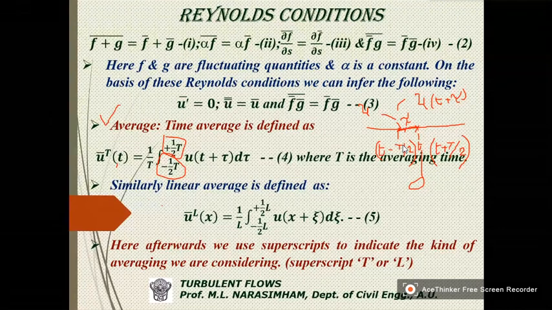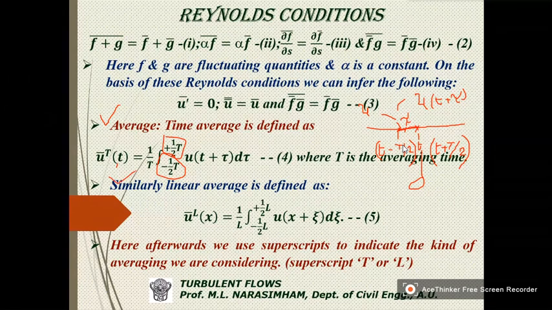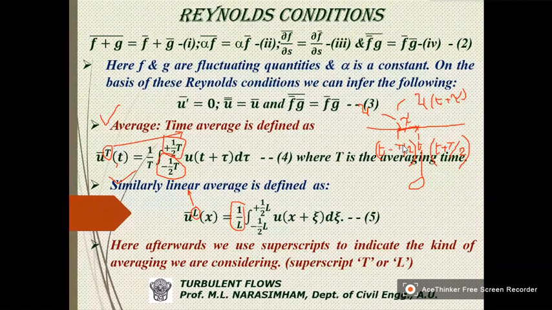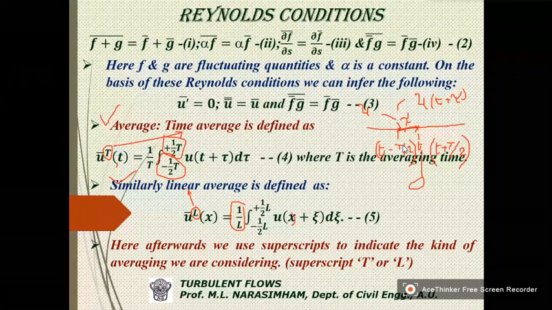Now we can also average with respect to distance, linear. So that I will indicate with respect to L. Here it is T. This is time average. This is linear average. So same way, 1 by L integral of u at x plus a small distance d zeta.